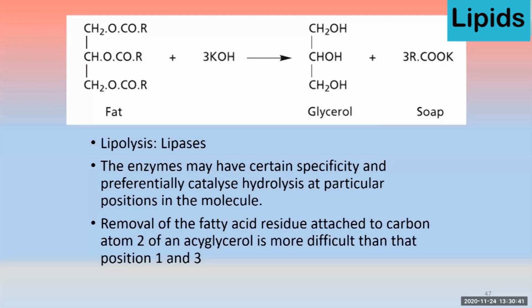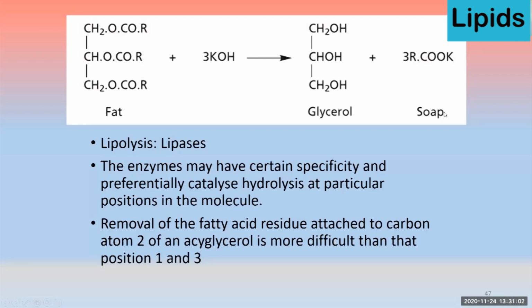If you look at the reaction, here is the triglyceride or a fat molecule, and it is treated with 3 molecules of alkali. That results in the formation of a glycerol molecule, and the alkali molecule reacts with the fatty acids, and that makes a soap.